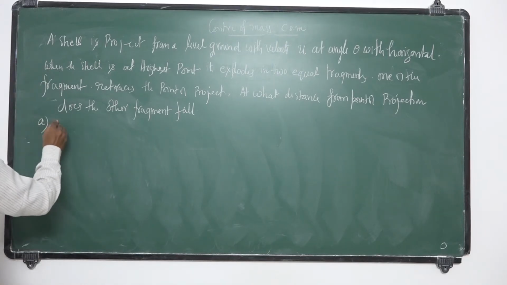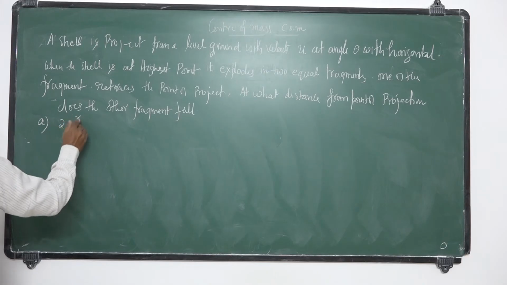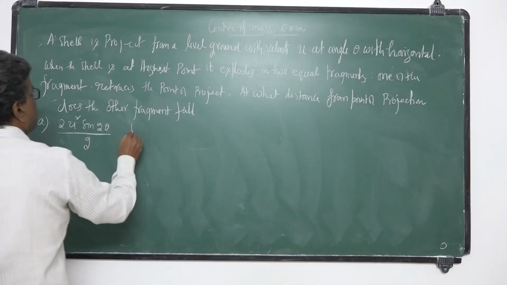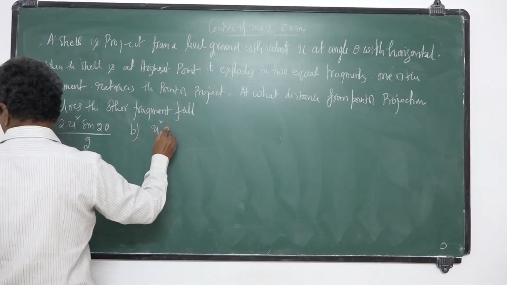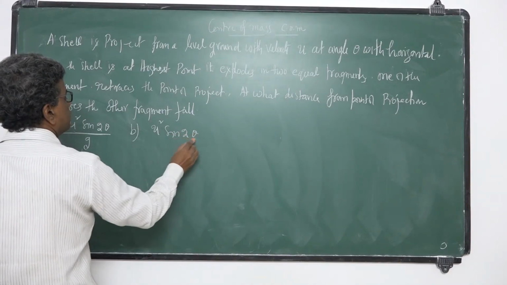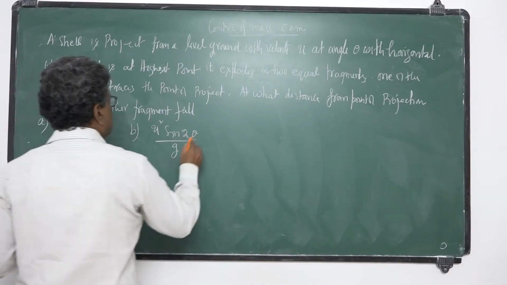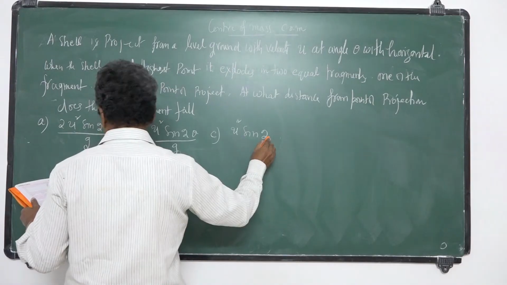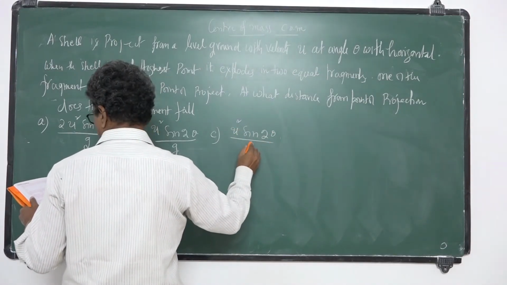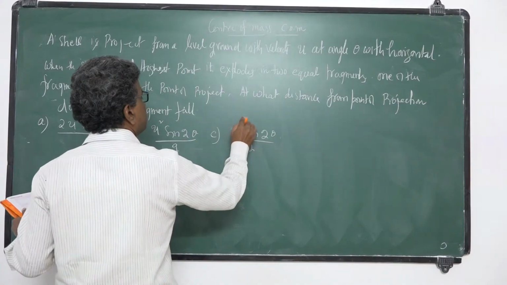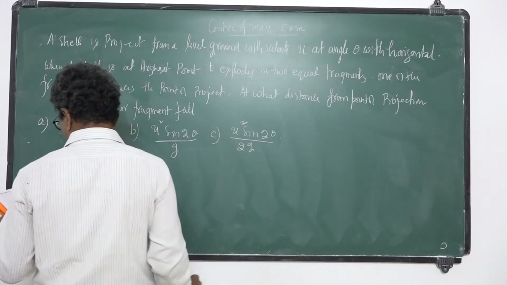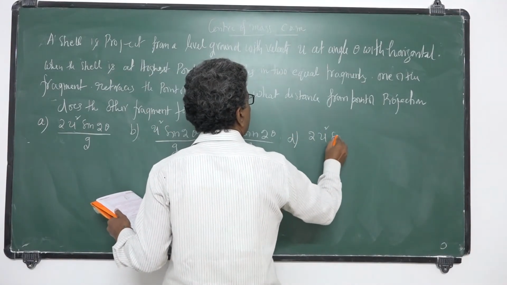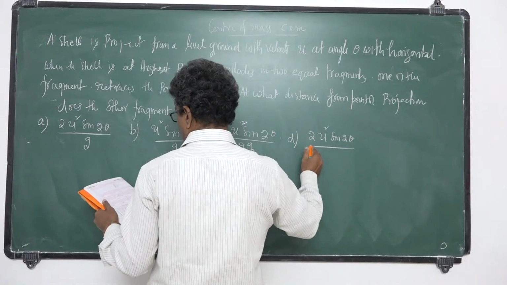Options: A, 2u square sin 2 theta by g; B, u square sin 2 theta by g; C, u square sin 2 theta by 2g; D, 2u square sin 2 theta by 3g.